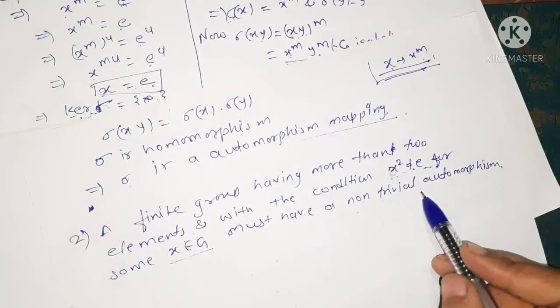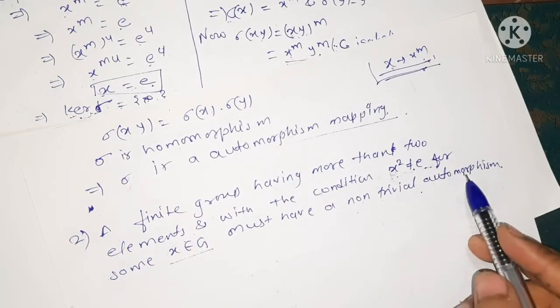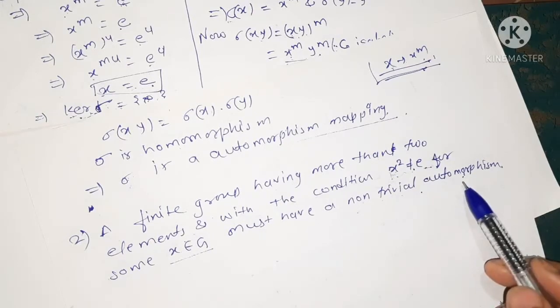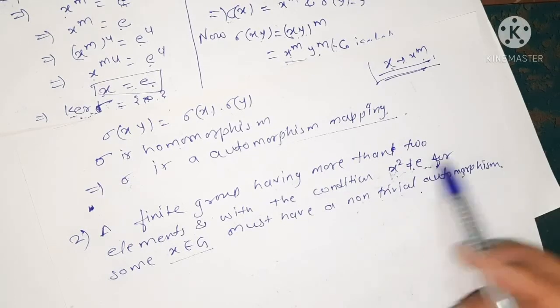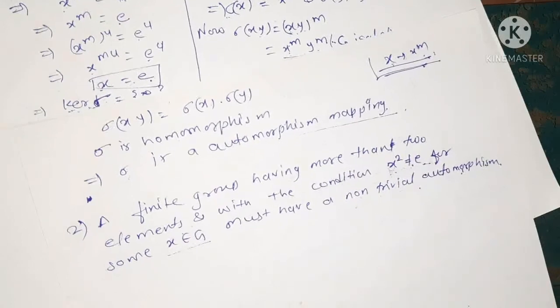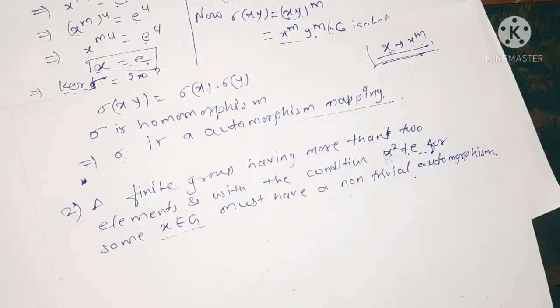Non-trivial means this automorphism is not an identity mapping. The only trivial automorphism we know is the identity mapping. So we have to prove that there is an automorphism which is not an identity mapping.